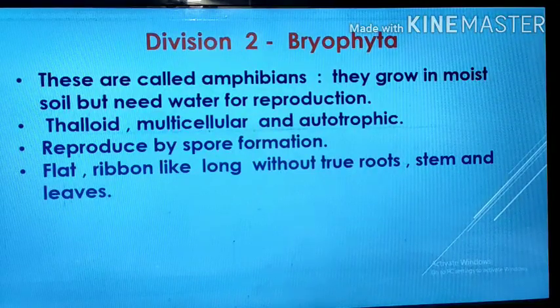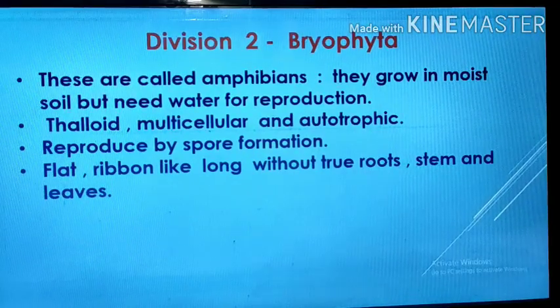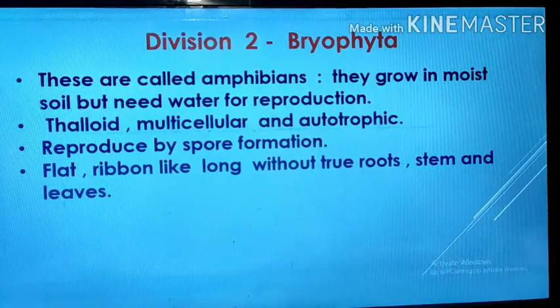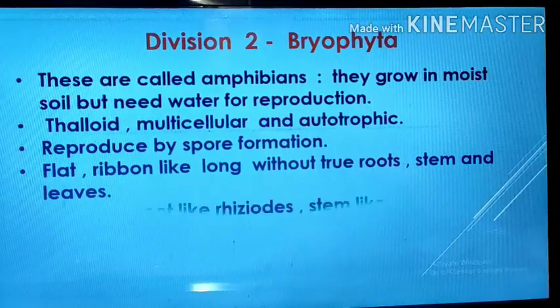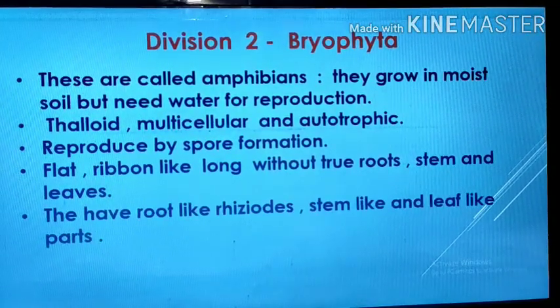These organisms are flat, dorsoventrally flattened, so called thalloid. Ribbon-like, that means they may be long or fibrous. Then without true root, stem and leaves, means no differentiation of the body takes place. So these are the characters of bryophyta. See some examples, or again another character.